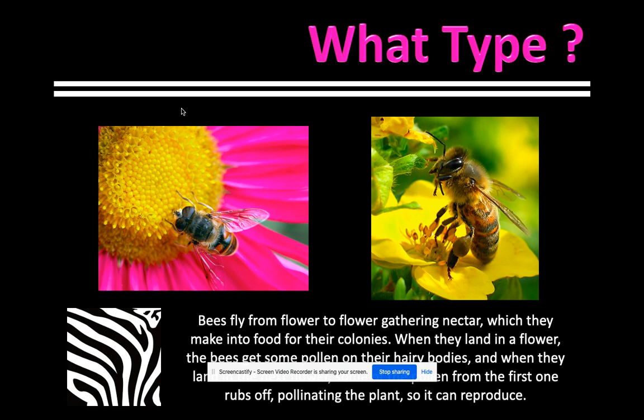Do you think it's commensalism, mutualism, or parasitism? Parasitism is when one's being harmed. The answer is mutualism. They're both getting something from it. The bee's getting pollen, and the flower is able to pollinate or reproduce and keep going. So in that type of symbiosis, they're both benefiting from each other.